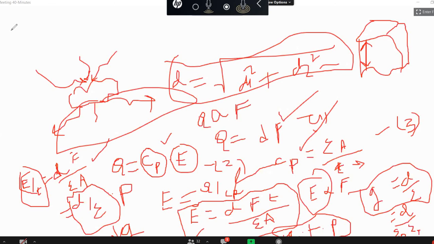Suppose this is the piezoelectric crystal, and some input pressure is applied. This is the crystal, and here you can also apply a pressure sensor. There is a diaphragm. This is an application of pressure sensors. So what is the function of these pressure sensors? Basically, they sense the pressure.